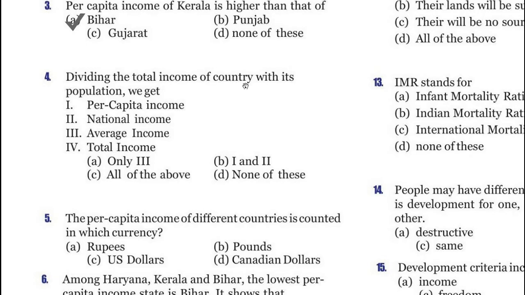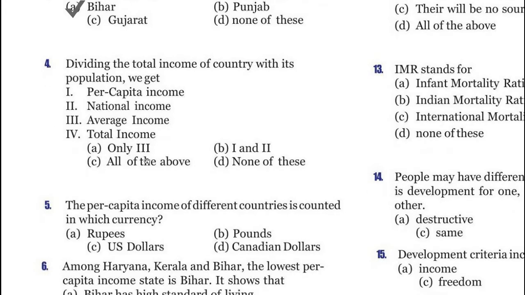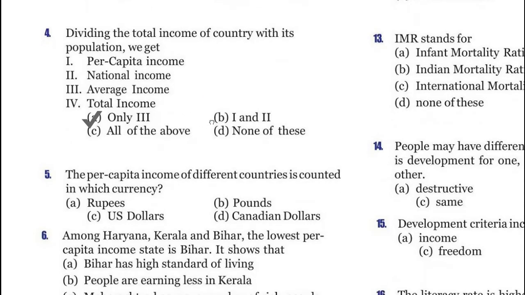Now question 4. Dividing the total income of a country by its population, we get per capita income, national income, average income, and total income. These are the four conditions. So option A only 3, option B 1 and 2, option C all of the above, and option D none of these. Dividing the total income of a country by its population, we get per capita income. Only 3.